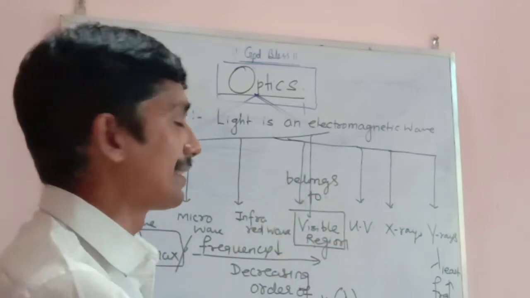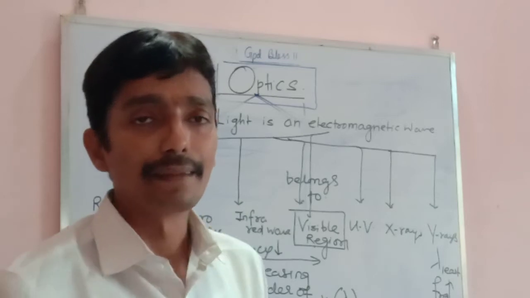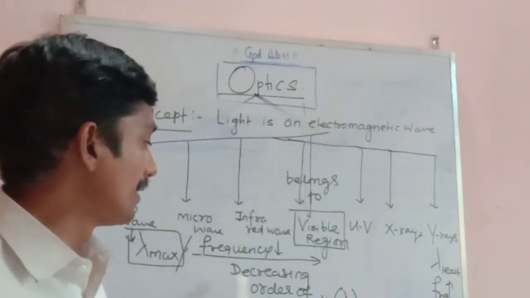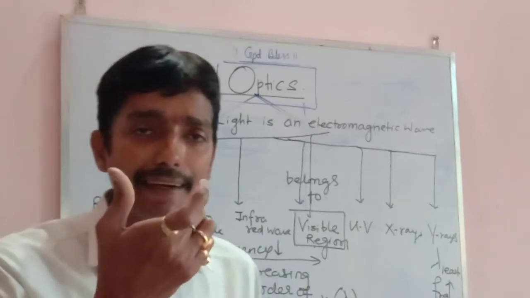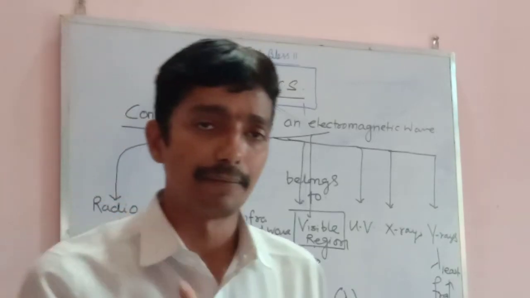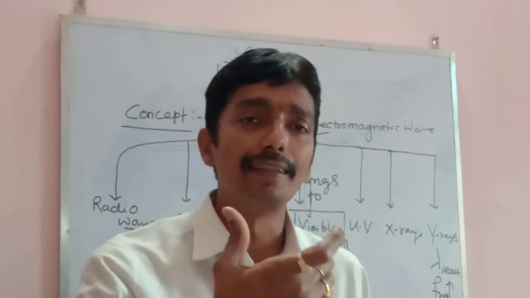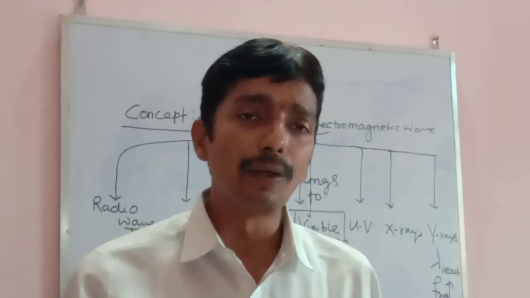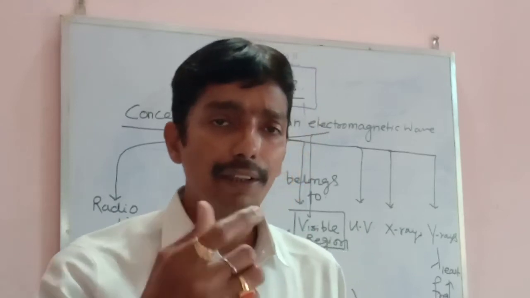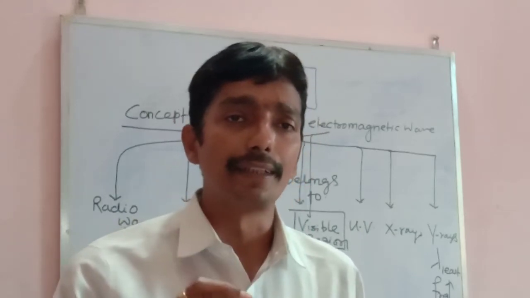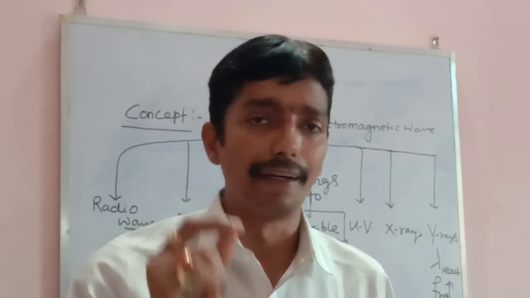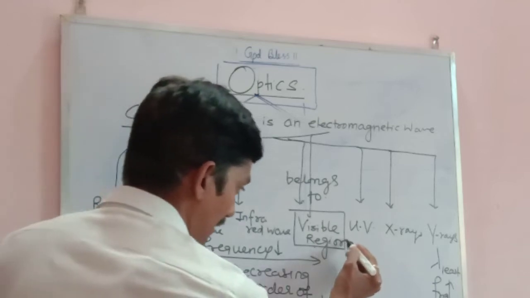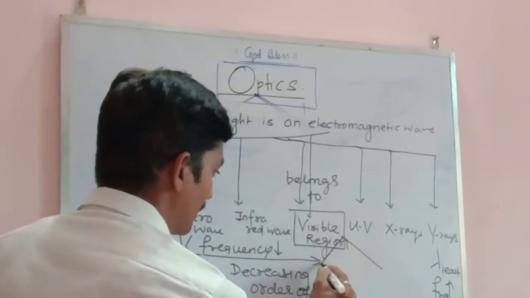When I say it belongs to the visible region, it is very important to know, if wavelength goes on decreasing, what is the range of wavelength in the visible region? We should be aware of this, because if I am teaching you light, you should know the wavelength of the visible region to which light belongs under electromagnetic waves.